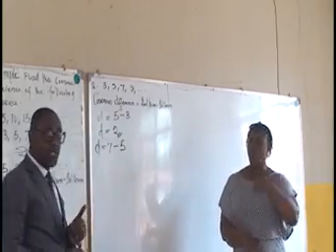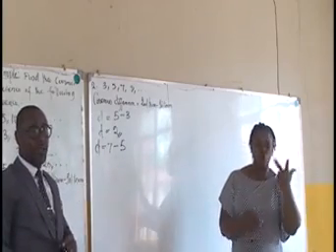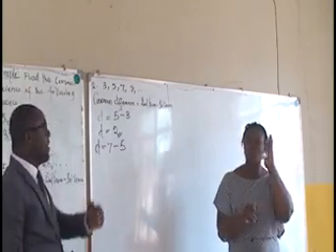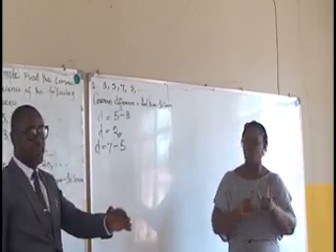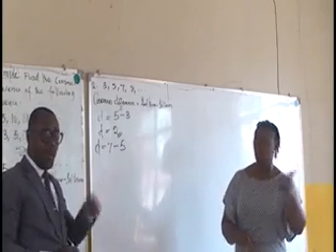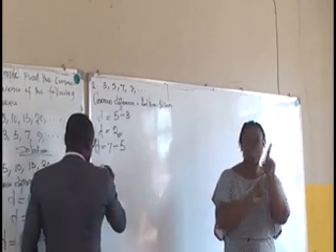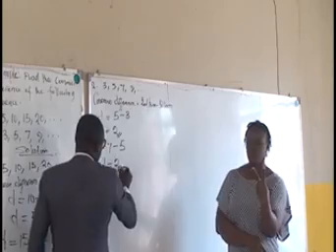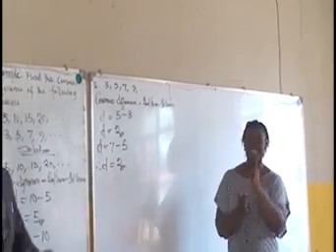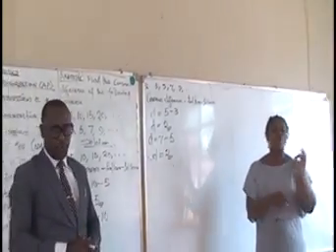We can also establish third term minus the second term, or it could be fourth term minus the third term, in that order. So 7 minus 5 will give us 2. That is how to determine the common difference of any given sequence.